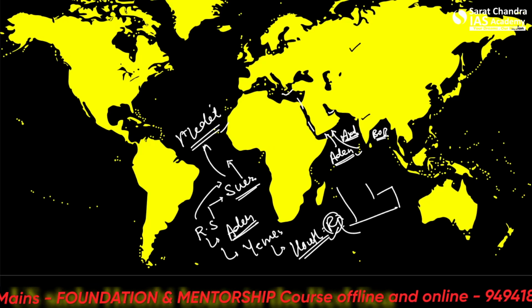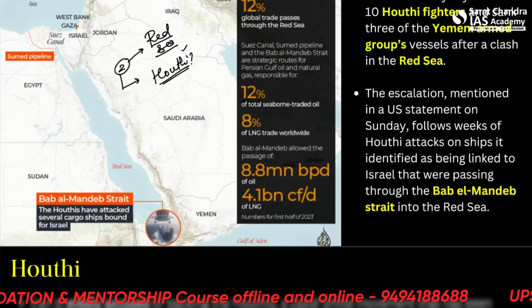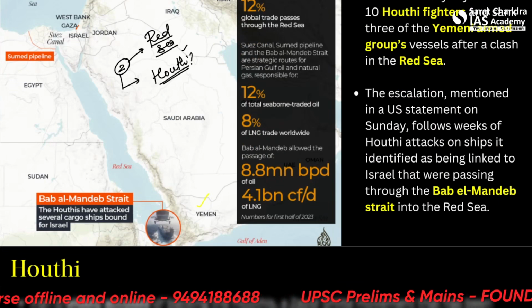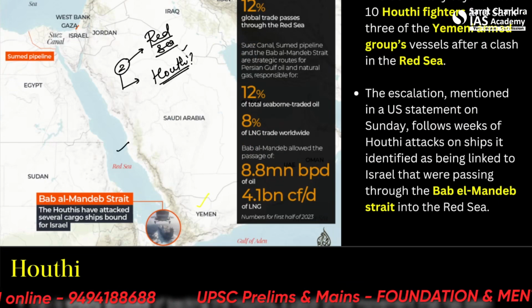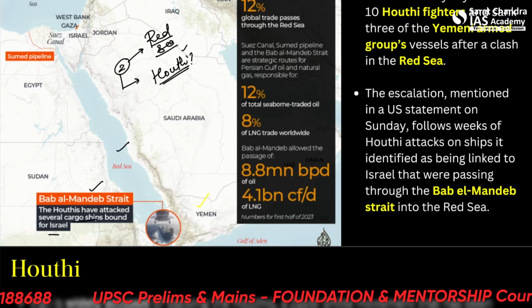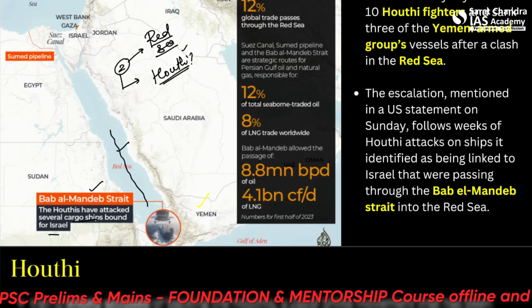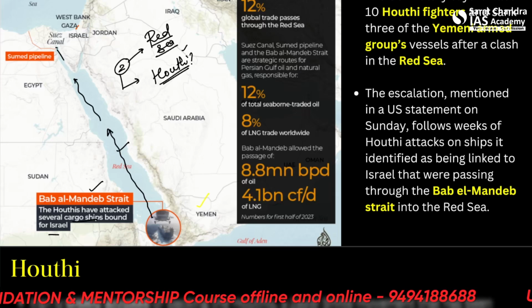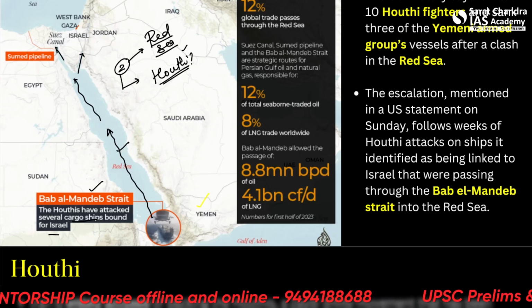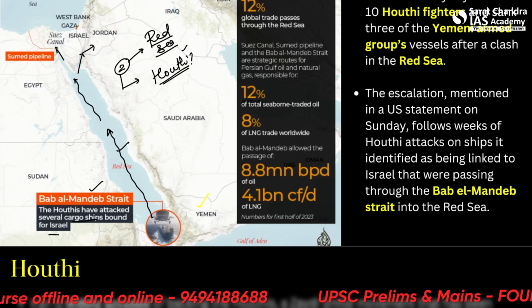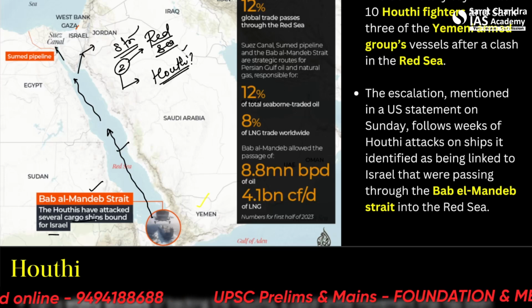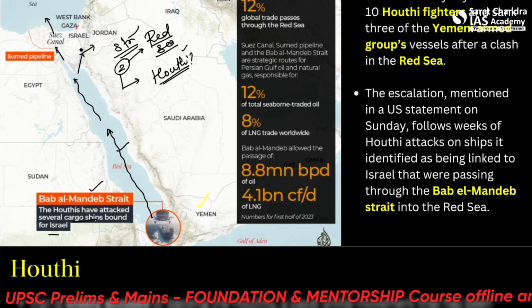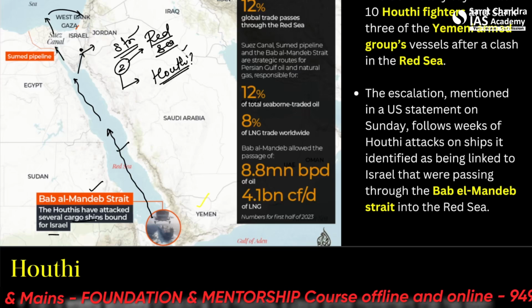Let's see what they are doing and where the Red Sea is. So we already know where the Red Sea is. This is the Yemen side. This is the Bab el Mandab Strait. This is also a very important point in the Red Sea. There's a small strait here. The Houthis have attacked several cargo ships bound for Israel. So first of all, the ships go from here towards the Red Sea. Further on, they move through the Suez Canal here. Alright, and there is a small strait here which goes to a port of Israel. The ships can also directly go to the Suez Canal and through the Suez Canal to the Mediterranean, from where they can access Israel again.